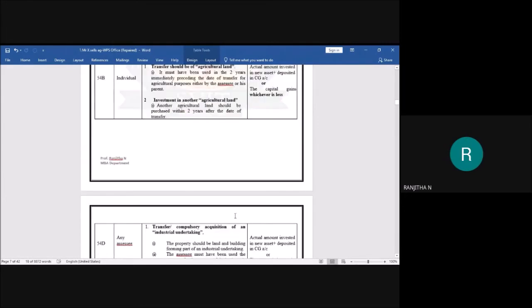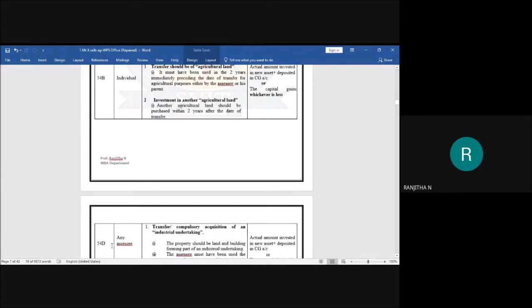What is the quantum of exemption you are getting here? First, the actual amount you have invested, and again, if you have any deposits in the capital gain account, please add it and compare with the capital gain. Among these two, the least amount will be exempted, or you're going to get as exemption. Next, go for the next section, that is section 54D.